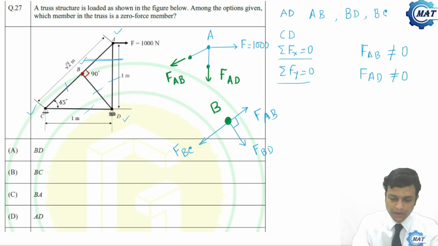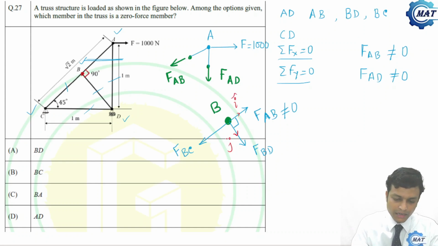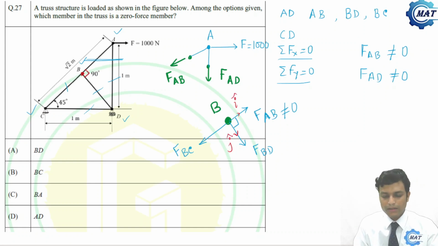Now FAB, we know that this is not equal to 0. And now if I consider two different directions, this is the I direction and this is the J direction, they are two directions which are mutually perpendicular.